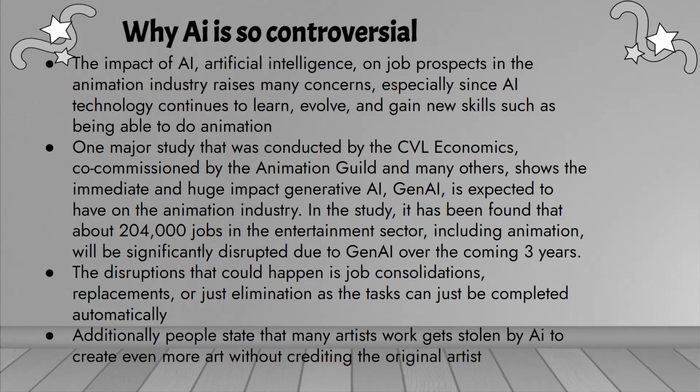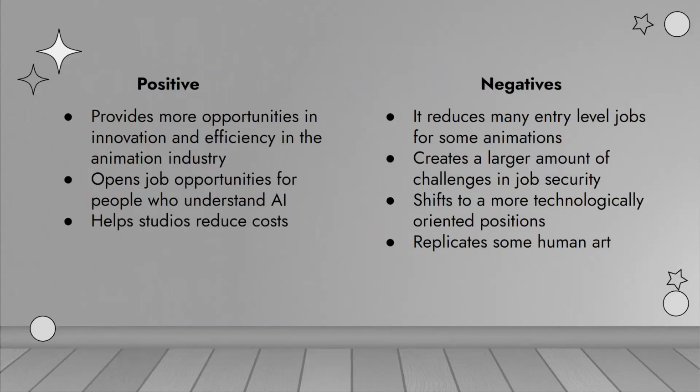In this study, it was found that over 200,000 jobs in the entertainment sector, including animation, will be significantly disrupted due to Gen AI over the coming 3 years. The disruptions could happen in job consolidations, replacements, or just elimination, as tasks can be completed automatically. Additionally, people state that many artists' works get stolen by AI to create even more art without crediting the original artist. What are the positives?